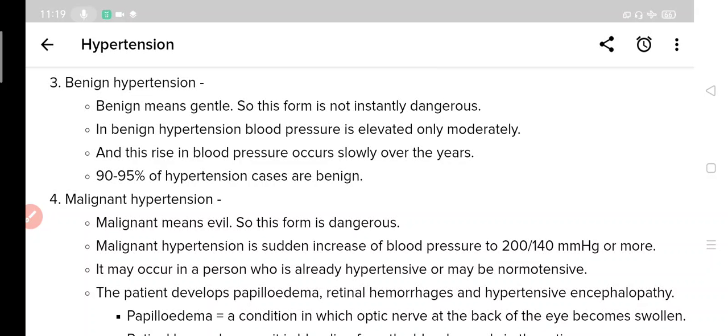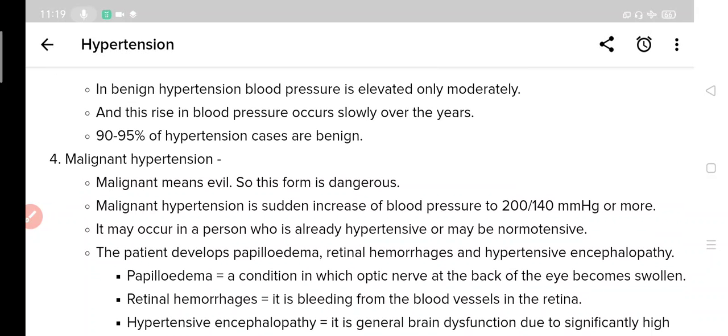Coming back to benign hypertension, in benign hypertension blood pressure is elevated only moderately, and the second point is that this rise in blood pressure occurs slowly over the years. So you have to remember two things: there is only a moderate increase in blood pressure, and this moderate increase is not sudden, it occurs gradually over the years. And 90 to 95% of hypertension cases are benign hypertension. They may be primary or secondary, but 90 to 95% are benign.